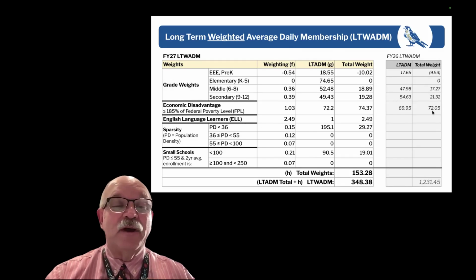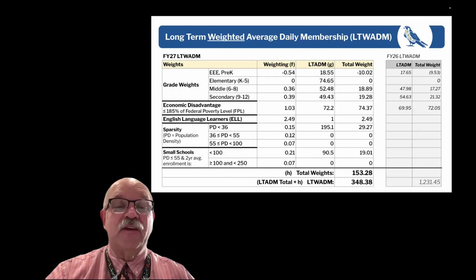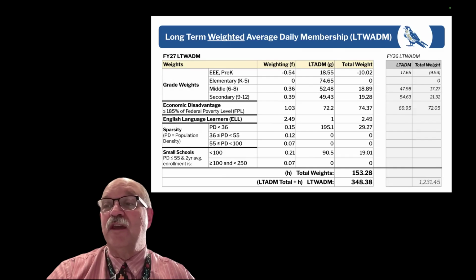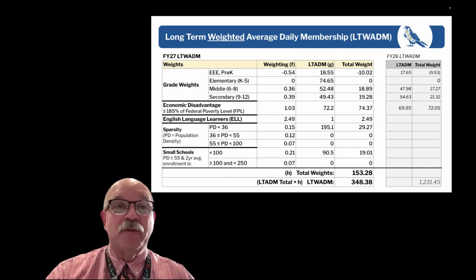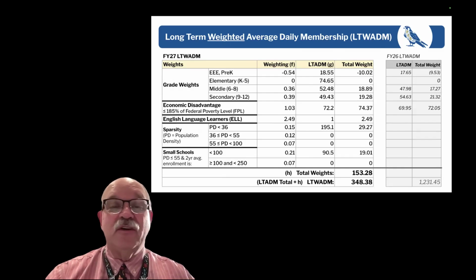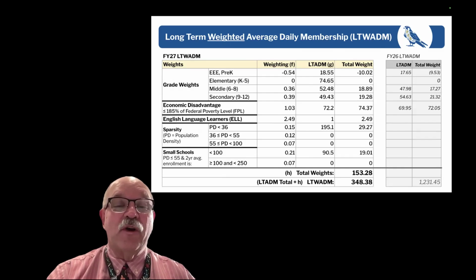The thing to bear in mind is if a student moves in or out of Fletcher, say they were a middle school student, say a sixth grader, and they happen to be at the federal poverty level, they count as one for just being a student. They count an extra 0.36 for being in middle school, and they count an extra 1.03 if they're economically disadvantaged. So one student moving in or out of Fletcher during that ADM time period could be essentially 2.4 weights that, again, go toward calculating your tax rate.